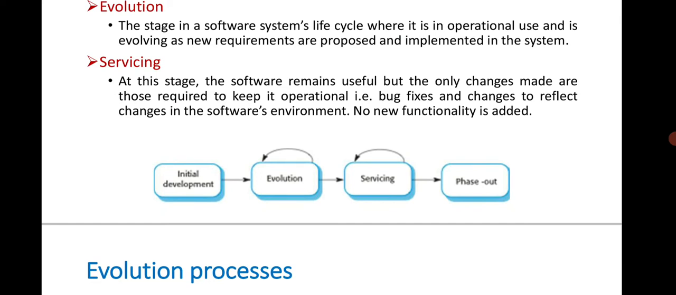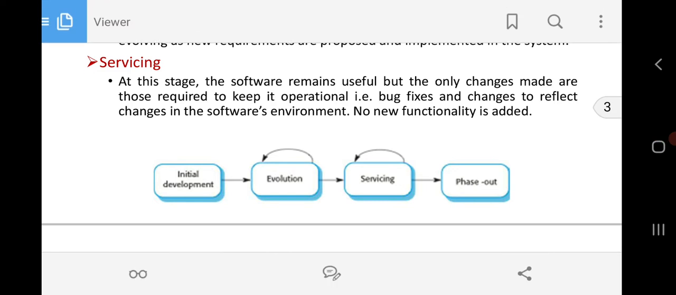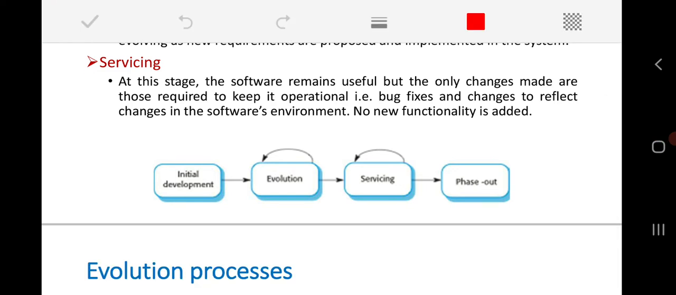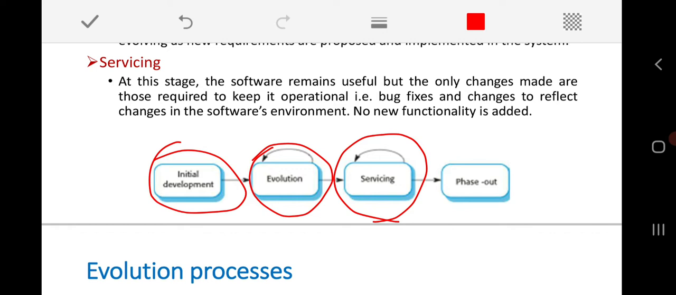Especially with respect to evolution and servicing, just have a look at this diagram also. Here the initial development of the software will be done, and that will evolve in a spiral view. It will go on being modified. But in the meanwhile, at any time, if we come across any kind of short term bugs, bug fixing, error repair or something else.